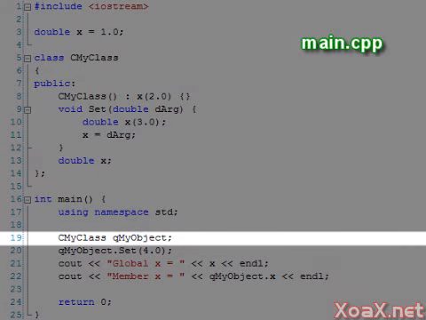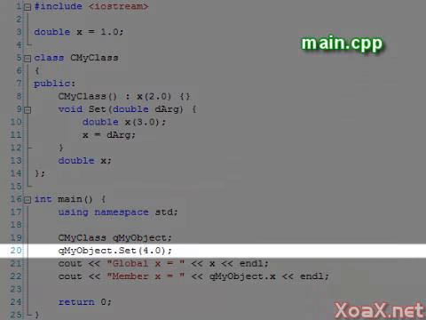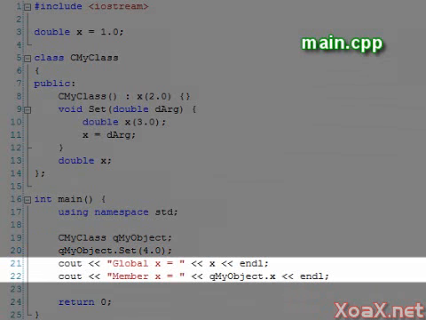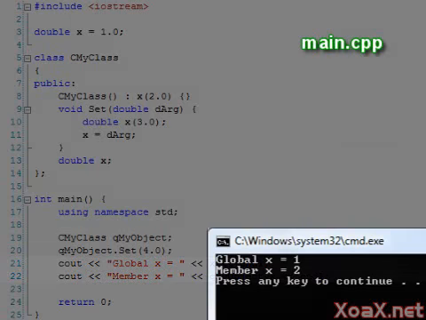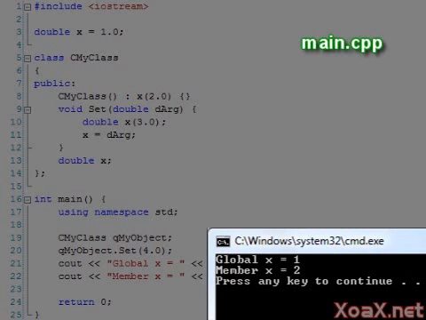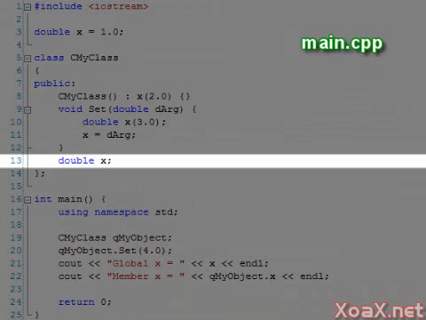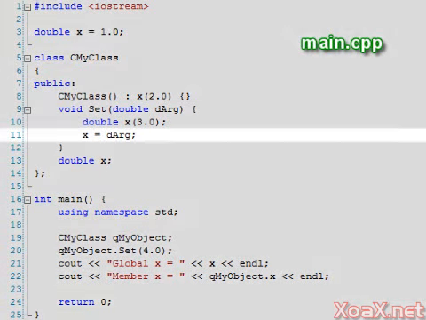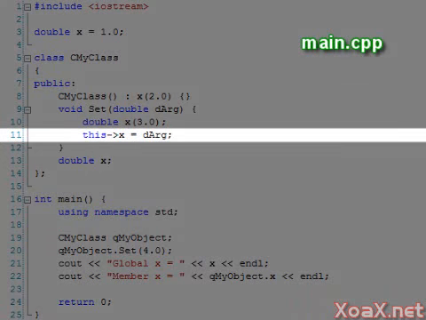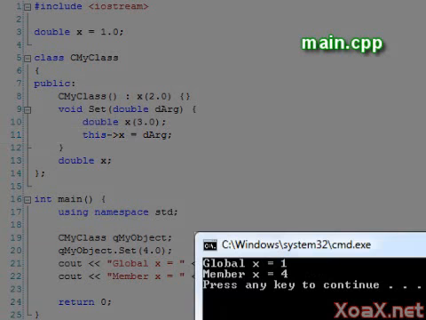In our main function, we declare an instance of myClass and call set with the value 4. Then we output the values of the global and member variables named x. Executing the program, we see that neither of these x values has changed. In fact, the local x value that we didn't output was changed. The local variable hid the member variable in this case. However, if we use the this pointer, the member variable will get set. This time, when we execute the program, we see that the member variable was set to 4.